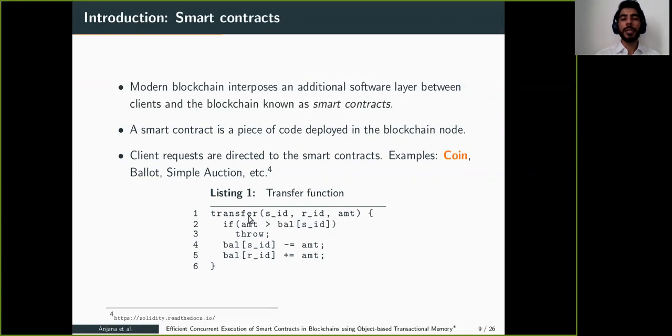Transfer is basically a function of the coin contract which transfers some amount from the sender to the receiver. It checks the condition whether the sender has sufficient balance or not. If it does not have sufficient balance, it simply returns. Otherwise, it performs the credit and debit in the respective accounts.